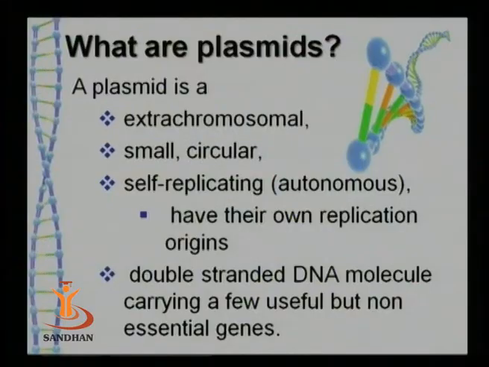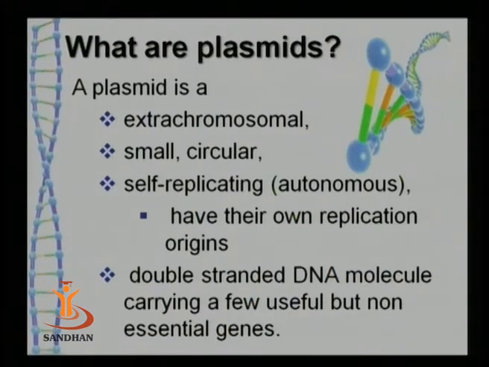To start with, the very basic question is, what is a plasmid? So a plasmid is basically nothing else but an extra chromosomal small, self-replicating double-stranded DNA molecule carrying a few useful but non-essential genes.